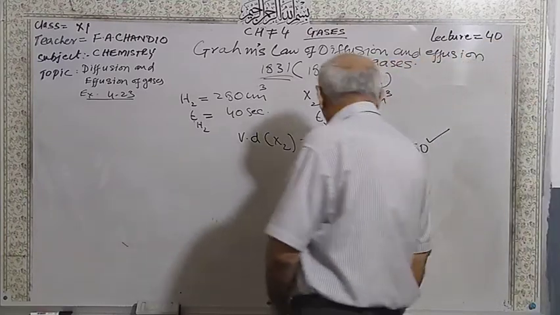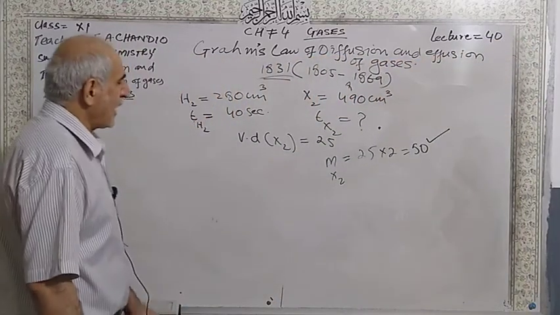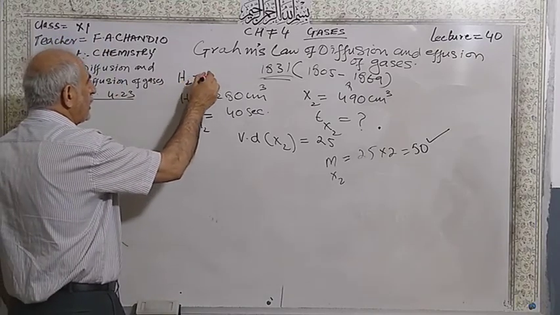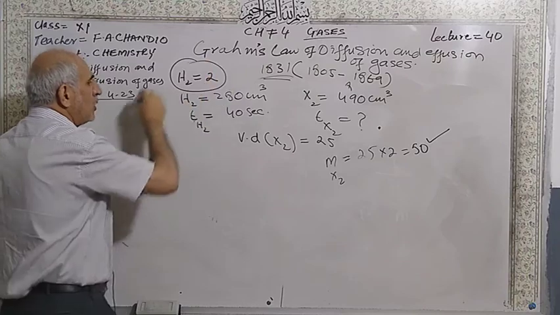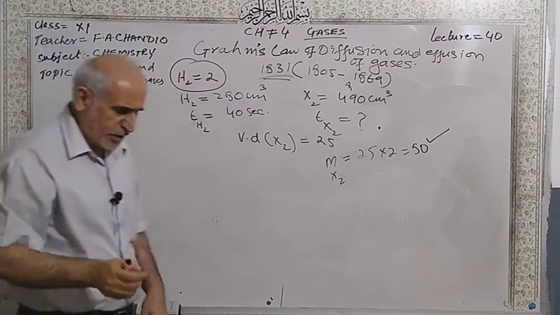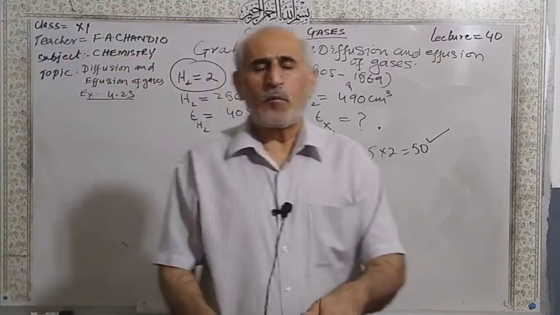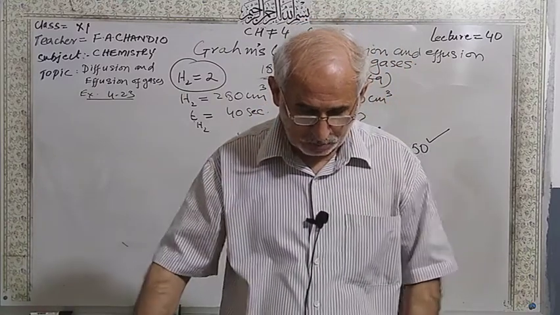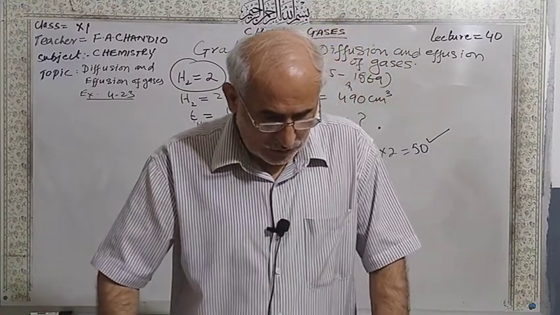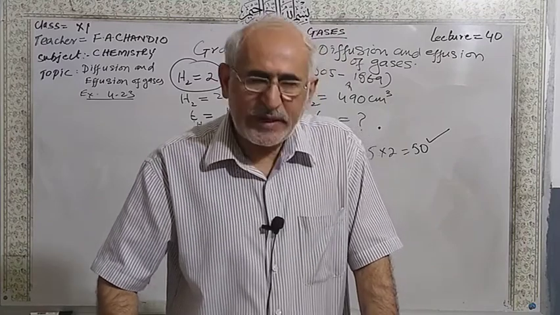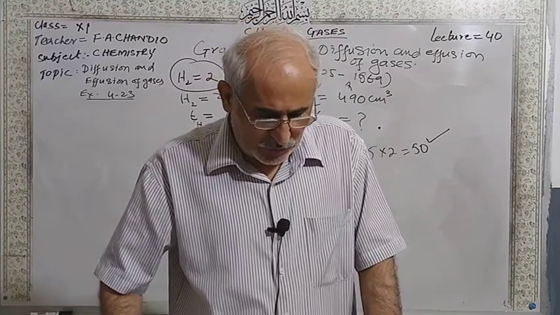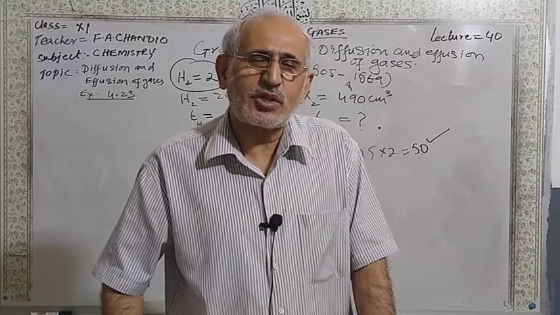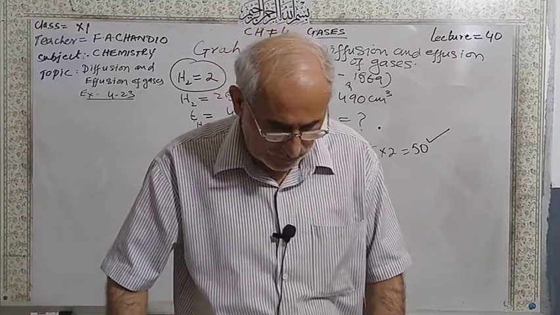Molar mass of the X gas is 50 and the molar mass of hydrogen is 2. Multiply by 2 the vapor density, you will get 50 molar mass of the X gas. Written here, where the vapor density is 25, molecular mass of hydrogen gas is 2, multiplied by 25, you will get 50.